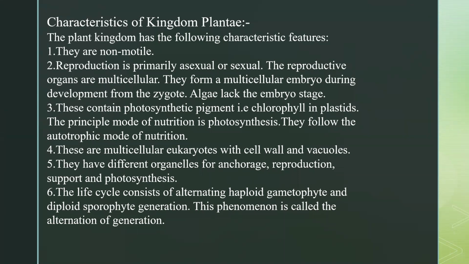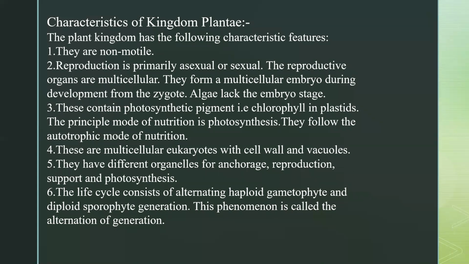They are multicellular organisms, with a proper cell wall and big vacuoles present. So they have different organs for reproduction, anchorage, support, photosynthesis, okay? And a very important point here, we have alternation of generation, that is presence of haploid gametophyte and diploid sporophyte, okay? So these are the characteristics.